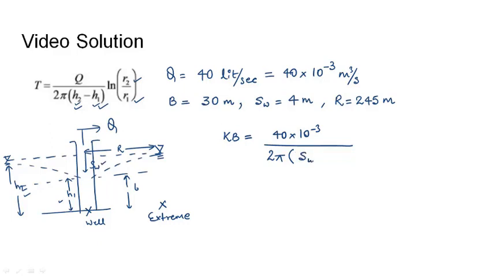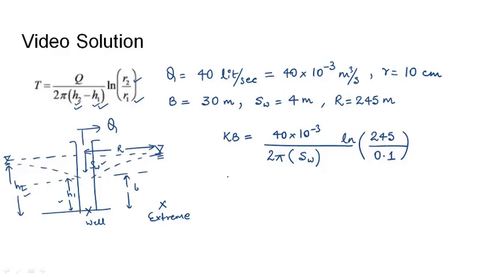So this will be our well drawdown into ln capital R, 245 meters, by small r, that is given as 10 centimeters in this case. So the radius of the well is given as 10 centimeters.